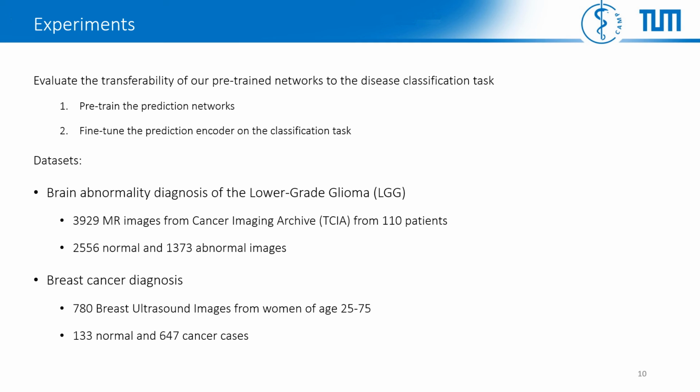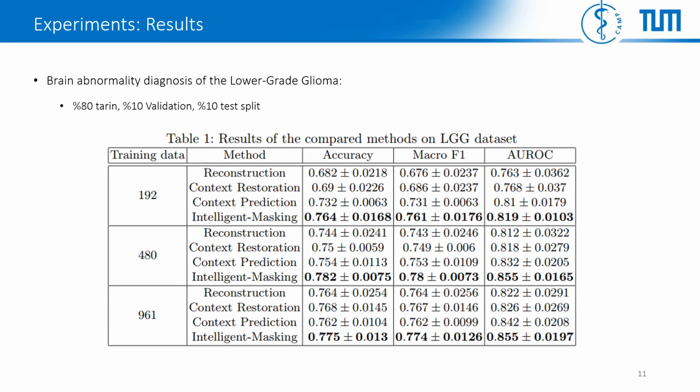The second dataset includes 2D ultrasound images collected from women between 25 and 75 years old for breast cancer diagnosis. In our first experiment, we take 10% of the data for validation and 10% for testing in the pre-training phase. Thereafter, a class-balanced subset of the training set is selected to train the classifiers. We compare the performance of the classification task, especially when the training samples of the downstream tasks are limited.